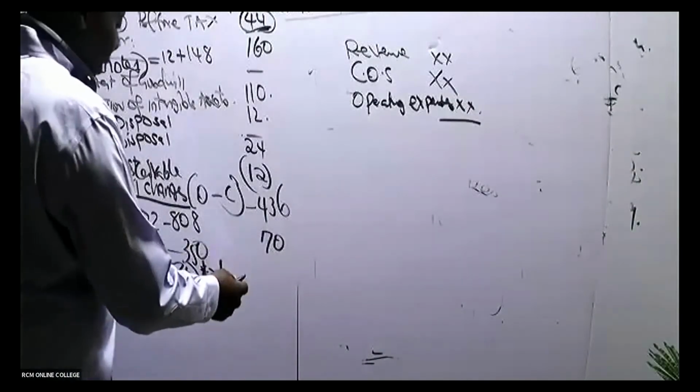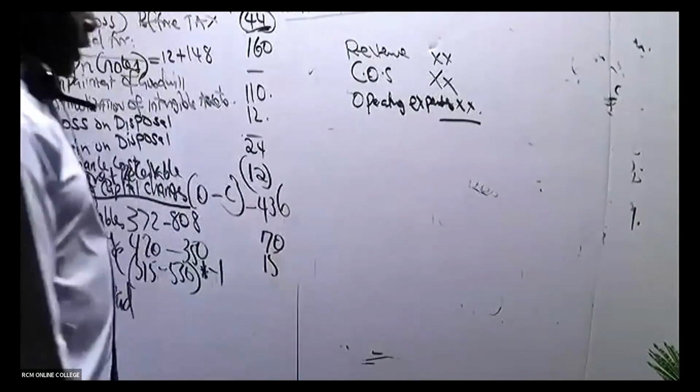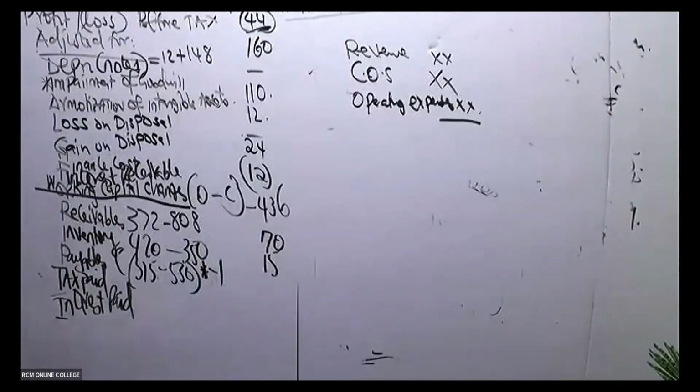So what figure are we able to get, ladies and gentlemen, here? Somebody is telling me 15. Payable is a liability. Up to here, are we together? All right. Thank you so much. Please don't forget, if you're following this method of mine, that for liabilities we must negate. We must multiply whatever answer we get by -1 always. So you say 515 minus 530, whatever you get, times -1.